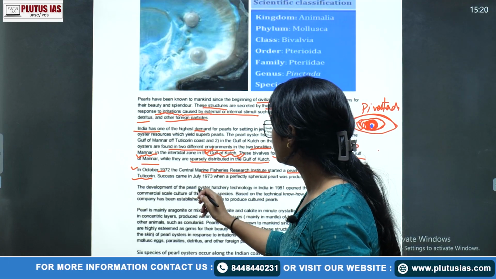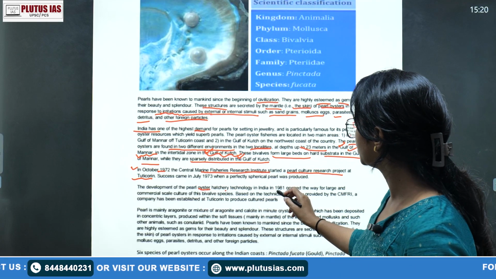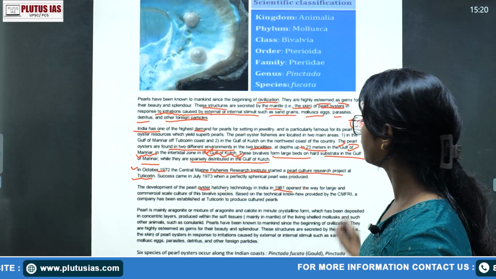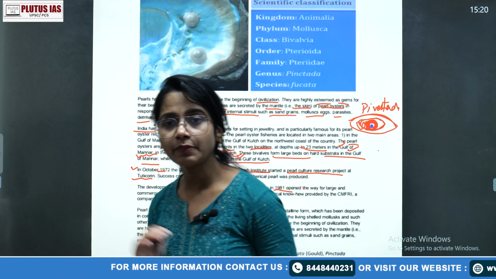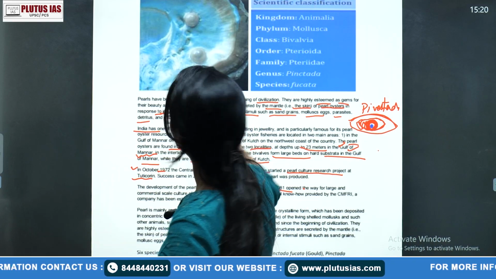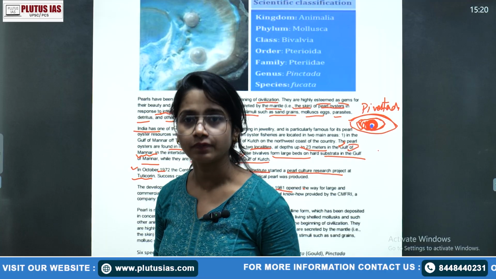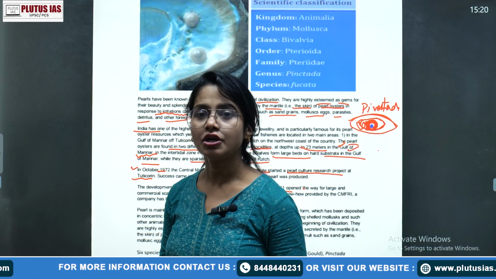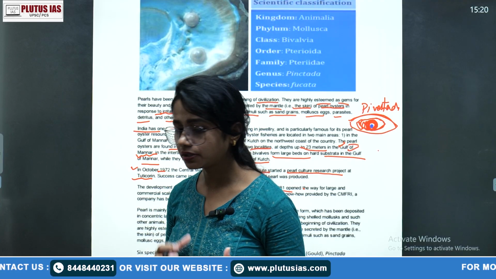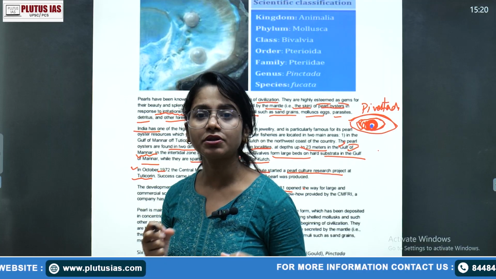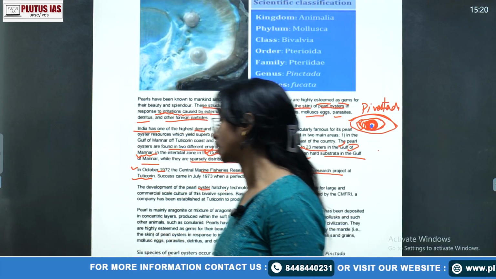So the development of the pearl oyster hatchery technology in India in 1981 opened the way for large-scale commercial culture. Why are we mentioning this information? Because we are talking about pearl culture, not only pearl formation. So that kind of establishment and everything, we need to talk about how and when. So this is something like that.